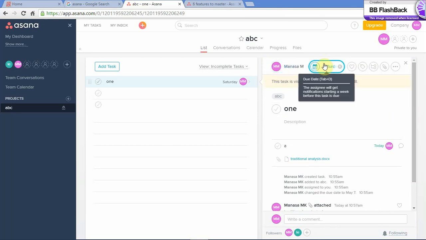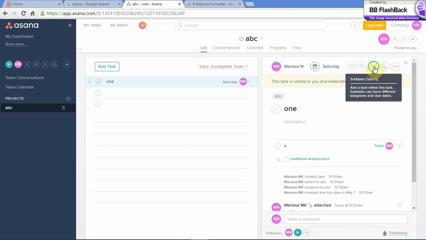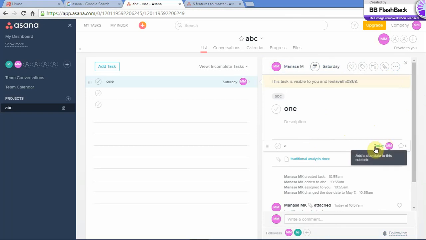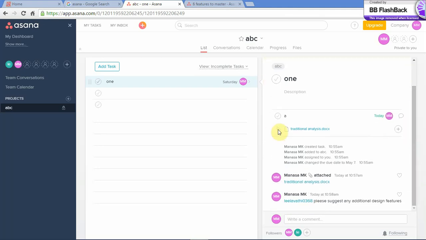The task is given a deadline. You can like the task, you can tag it, you can have subtasks, attach a file. The subtask that I have created here is A. You can give a deadline to the subtask, assign it to one of your teammates or yourself, and also comment or give a description on it. Here I've attached a file to the subtask, and I have commented tagging one of my teammates.